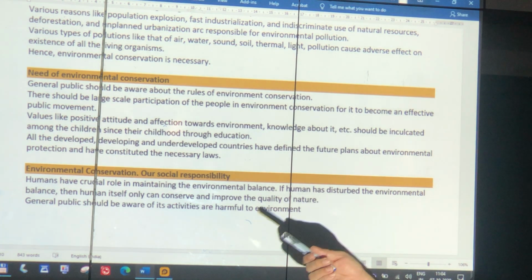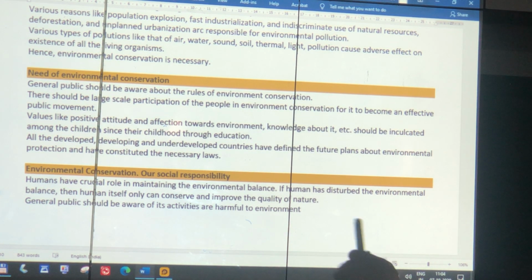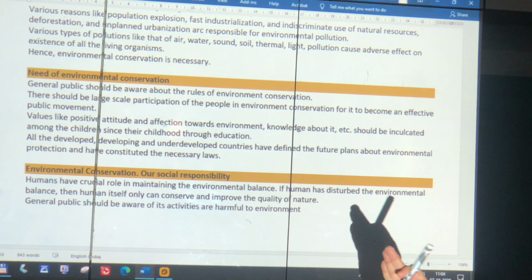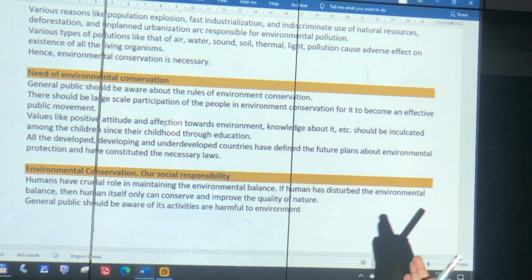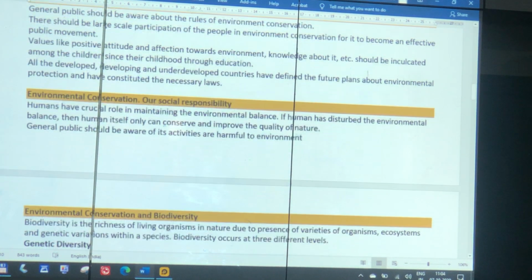The public should be aware. Two students in one class, only science people know. Everybody should know what the harms are, and then people will get enlightened.